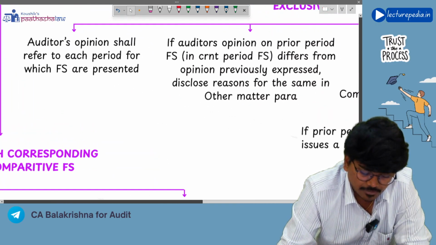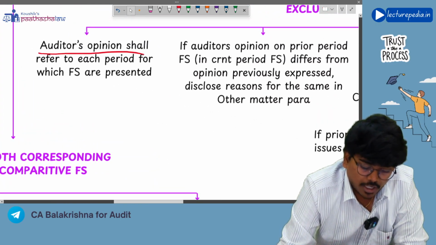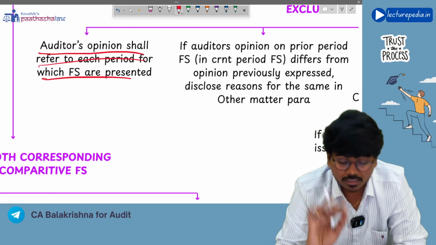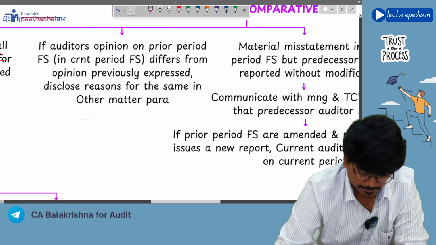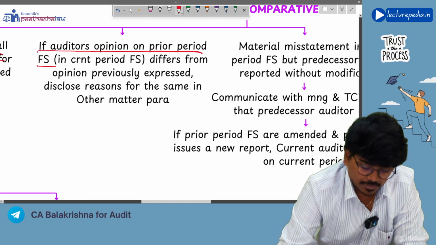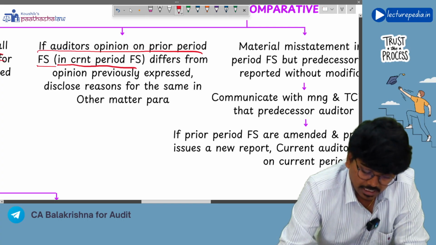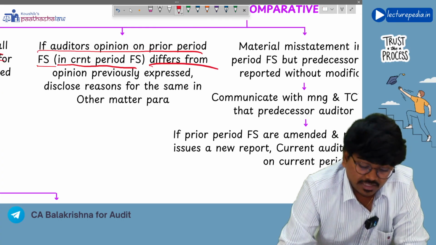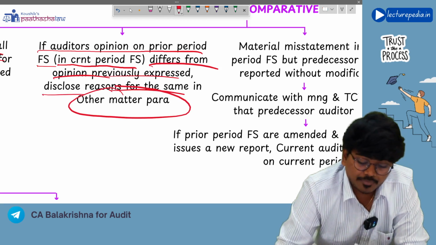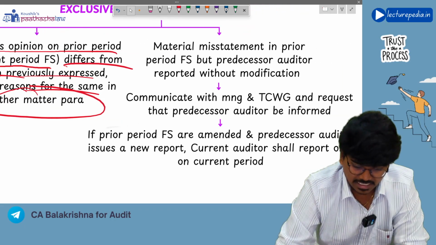See, the basic rule: the auditor's opinion shall refer to each period for which financial statements are prepared. Next, if the auditor's opinion on prior period financial statements included in the current period financial statements differs from the opinion previously expressed, disclose the reasons in the other matter paragraph.